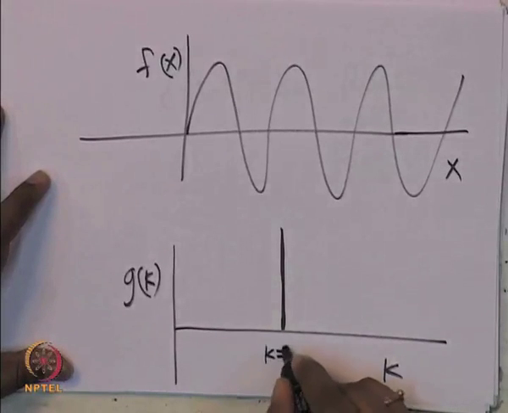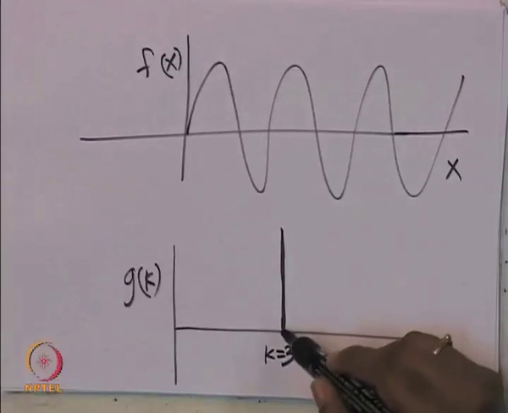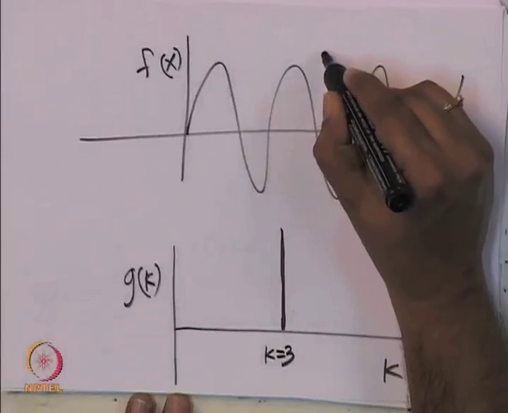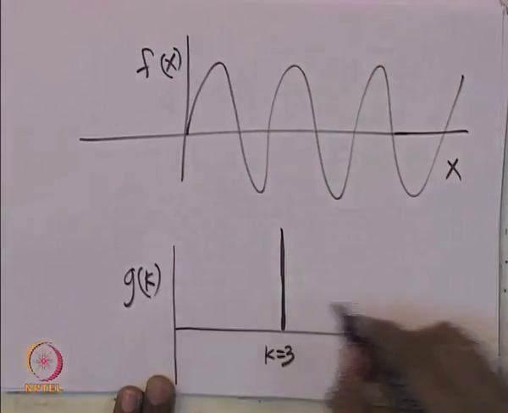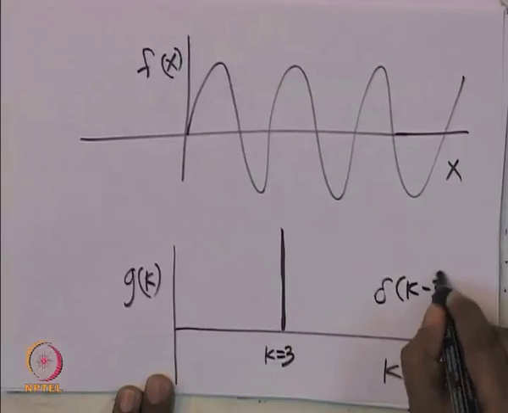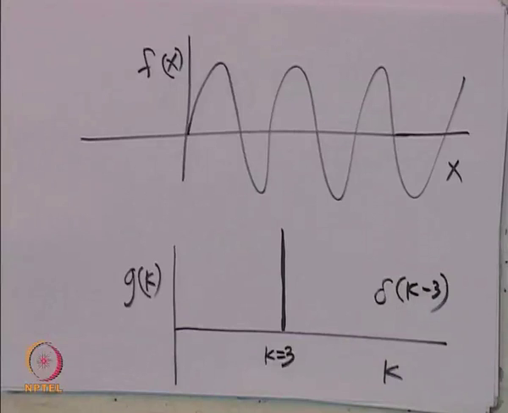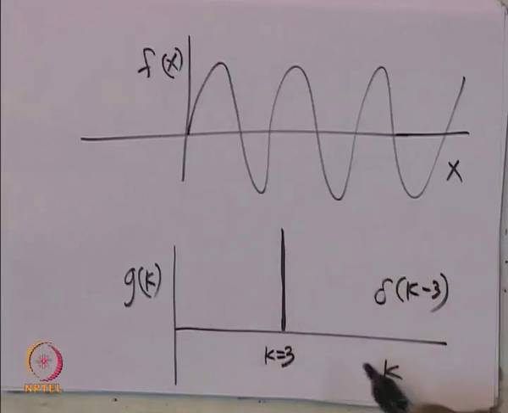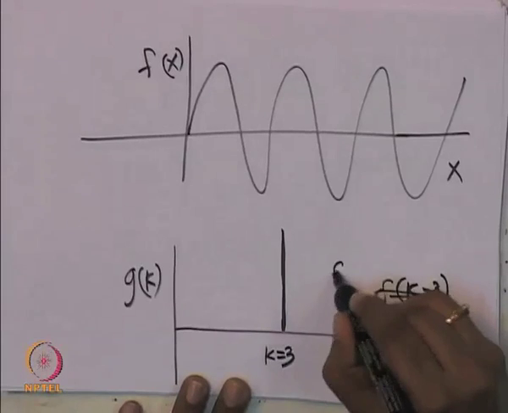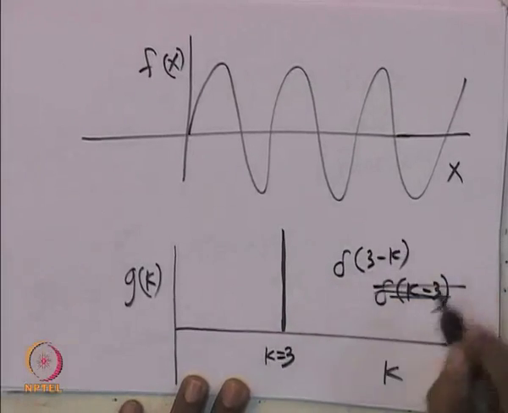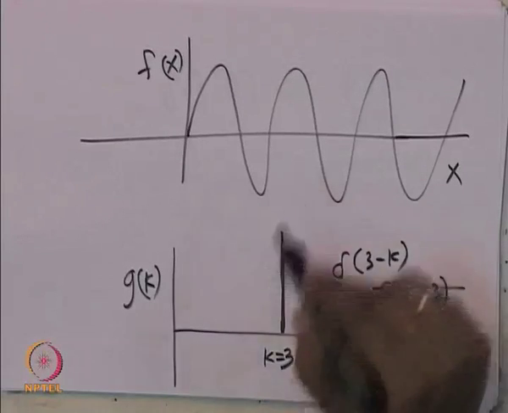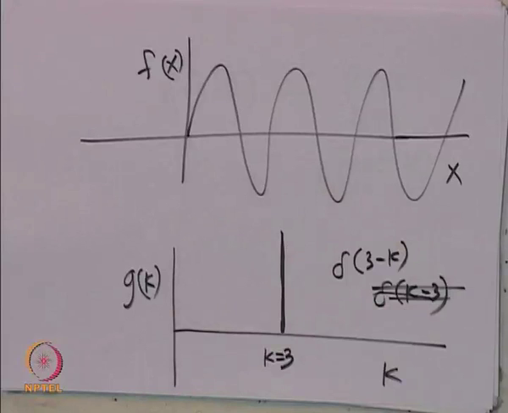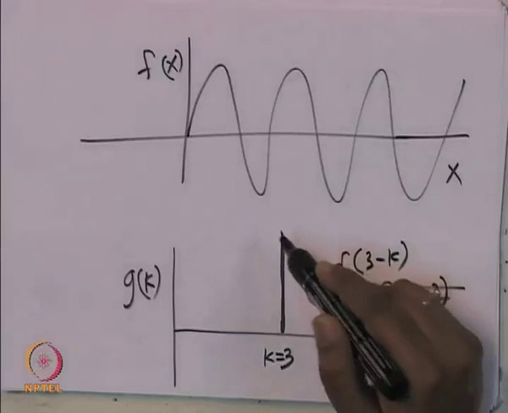This point is k equal to 3. So, only at k equal to 3. This is f of x and this is g of k, which is delta of k minus 3 or 3 minus k, they are equal. So, delta of k minus 3, that is only when k equal to 3 you have this value. So, let me write the same thing, delta of 3 minus k. Only when k equal to 3 you have a value, nowhere else you have this value, everywhere else the function is 0.